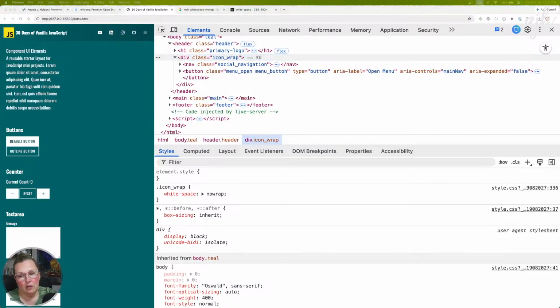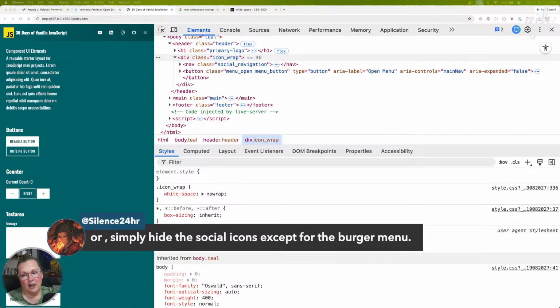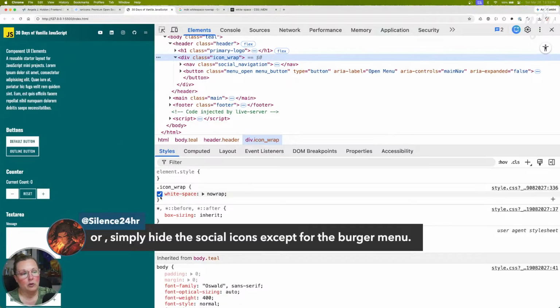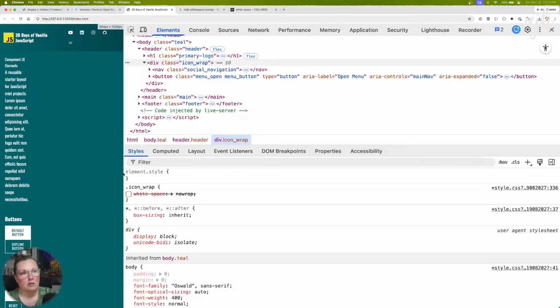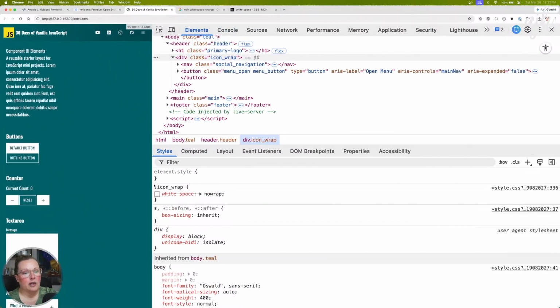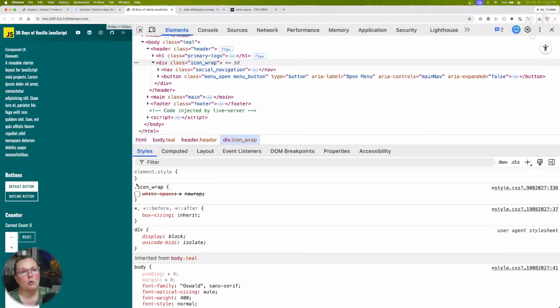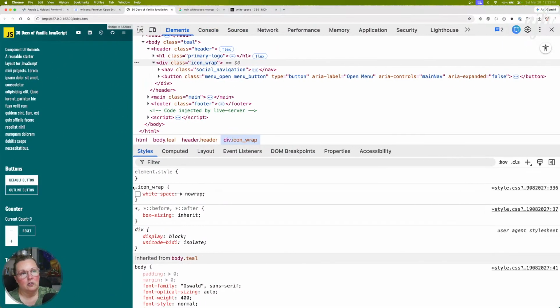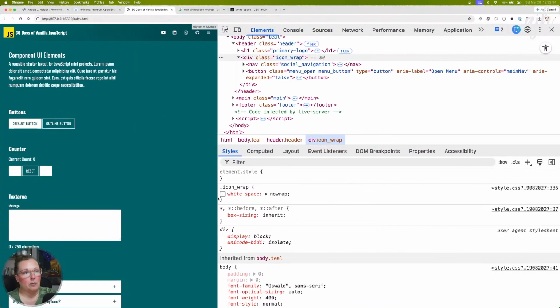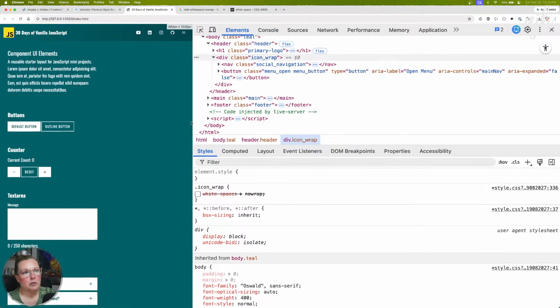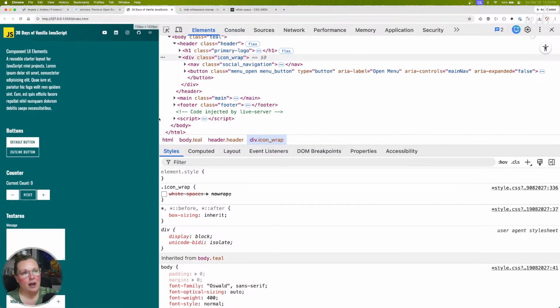So, silence for 24 hours says, or simply hide the social icons except for the burger menu. Yeah, we are going to do that. But the problem is, without this property, it breaks too early. Well, maybe not too early, but I would like it to hold up as long as possible. So we go to mobile at 10:24 and we show our hamburger menu, right? But we still have a lot of room up here. And I would like to preserve this as long as possible. So maybe at 700.